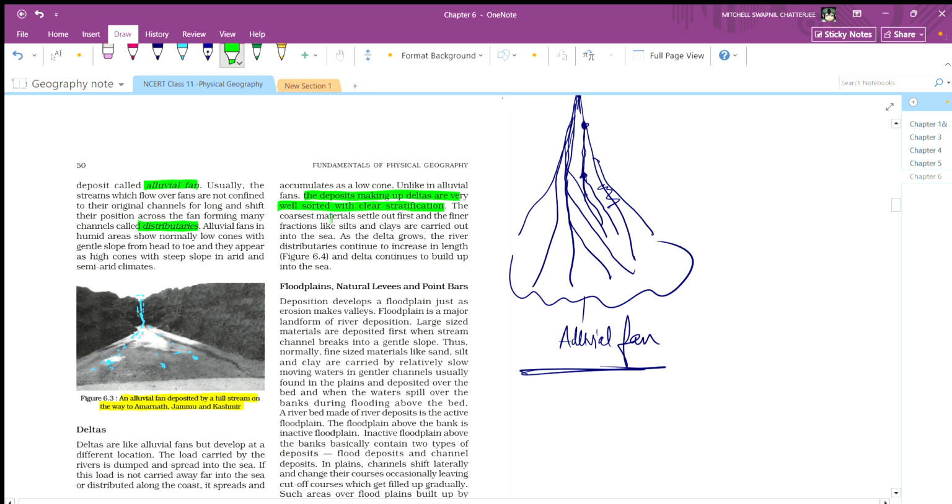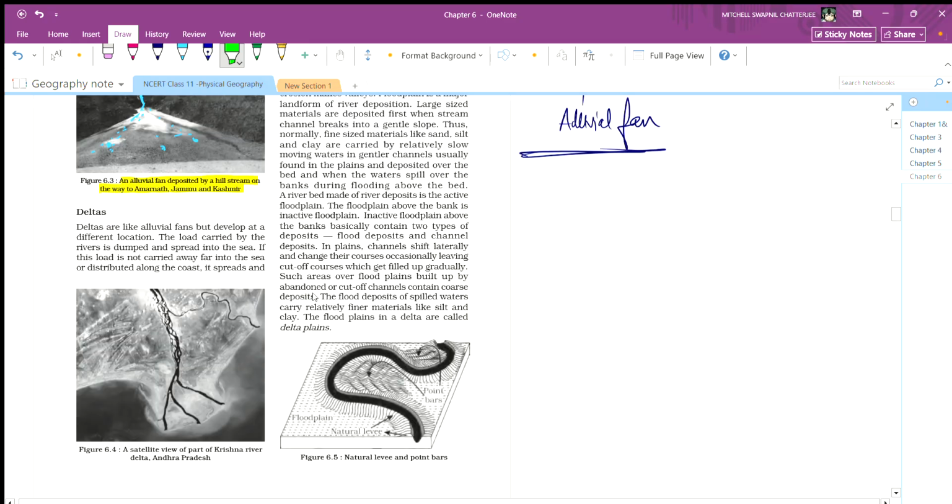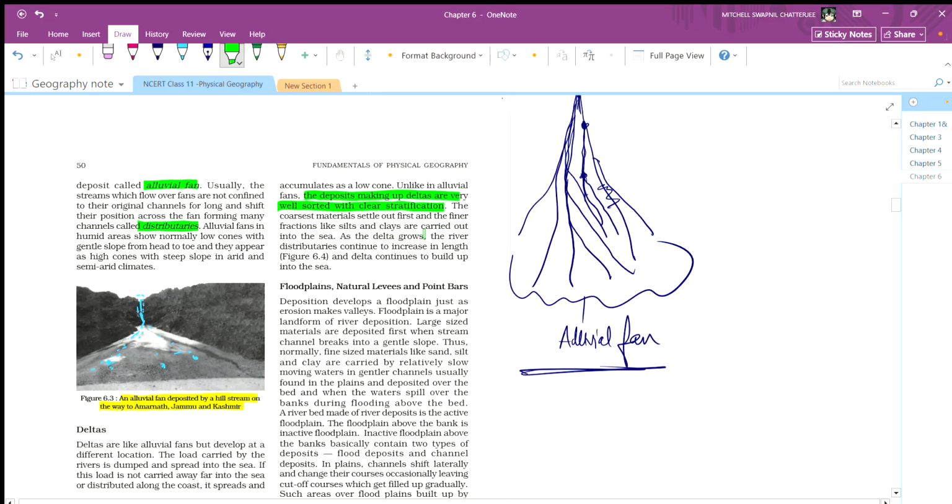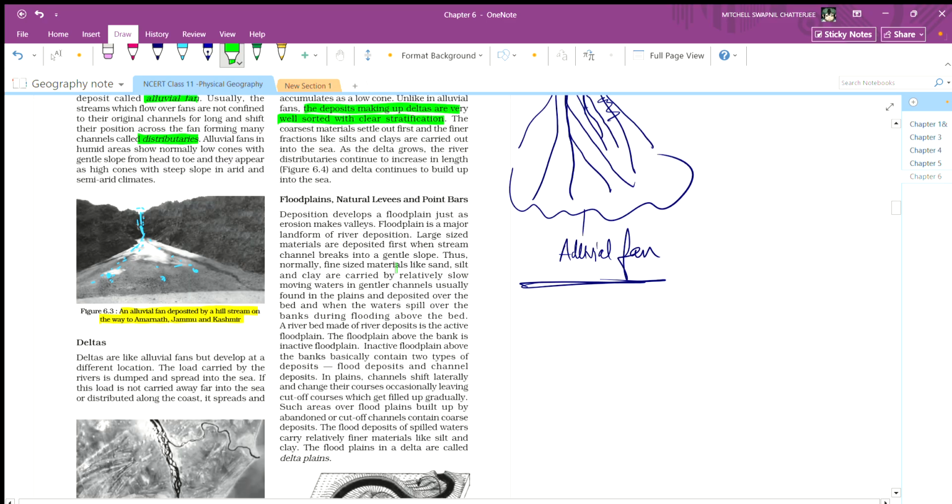The coarsest material settles out first, and the finer fractions like silt and clay are carried into the sea. As the delta grows, the river distributaries continue to increase in length. The delta continues to build up into the sea.